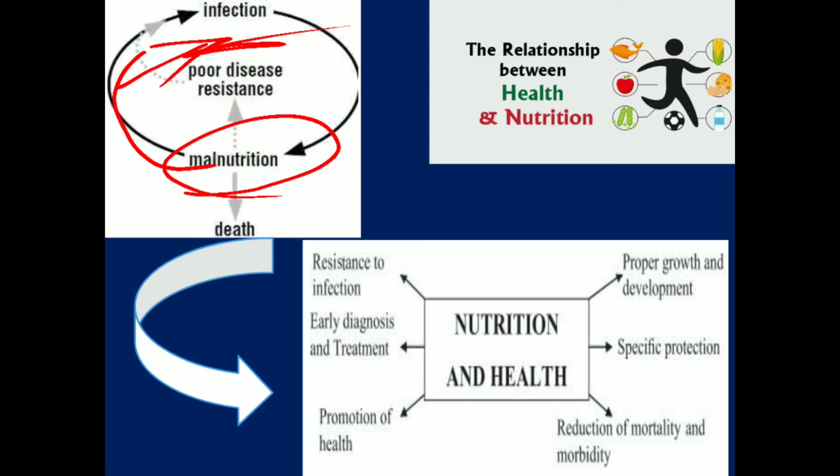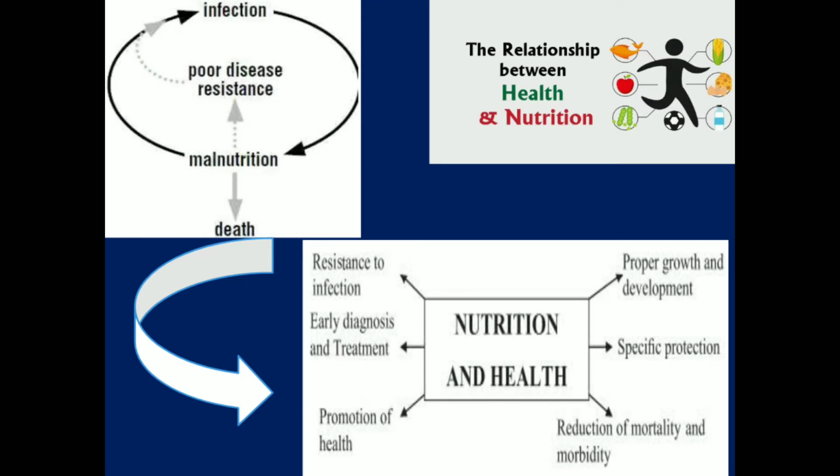Because if we are suffering from malnutrition, then eventually we will suffer from infection, because we have poor resistance power, almost no immunity or poor immunity, and that eventually leads to infection. So that means illness can cause nutrient imbalance, even in some individuals with good nutritional status before the disease. The diet we consume has a direct and significant impact on our health.